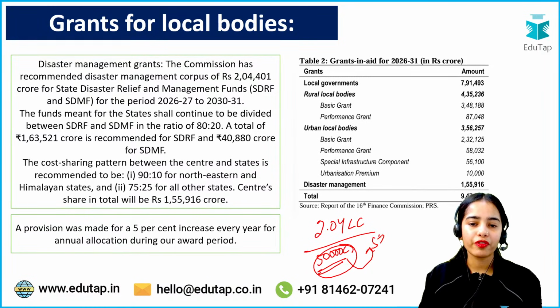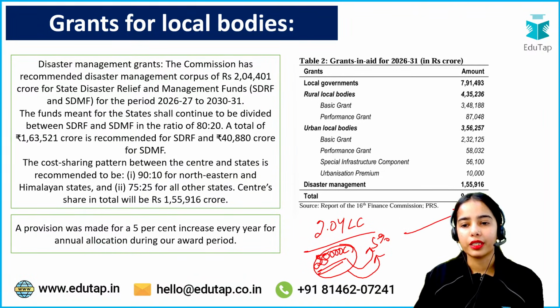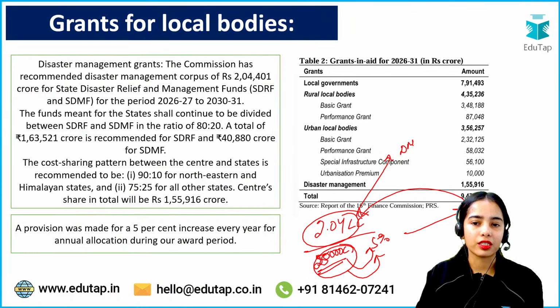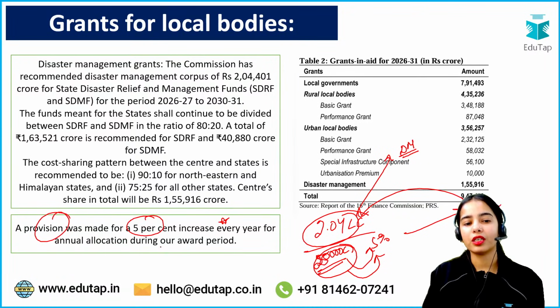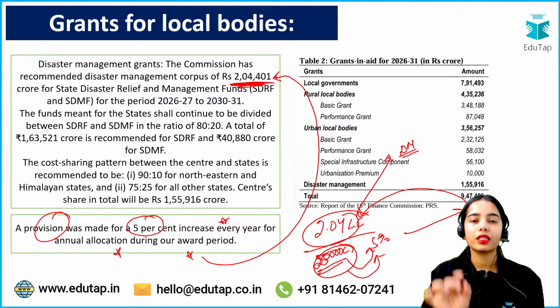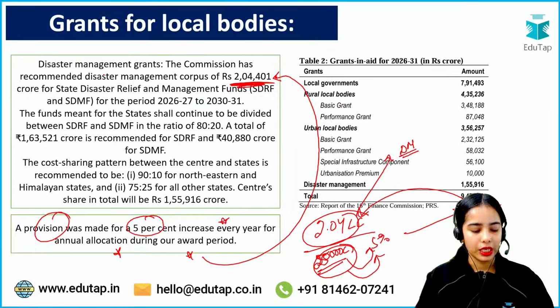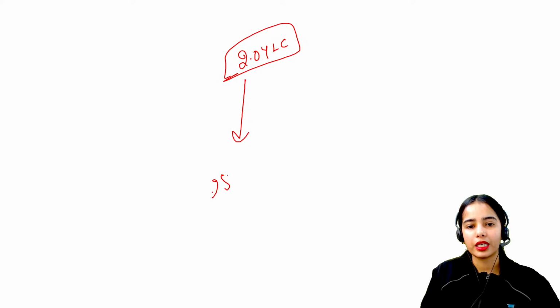Then there should be a 5% increase in the coming years, because over the 5 years this much of the corpus has to be provided for disaster management. So a provision was made for a 5% increase every year in the annual allocation during the award period. In total, over the 5 years, this is the amount that should be there, but as the corpus is being added, every year there should be a 5% increase.